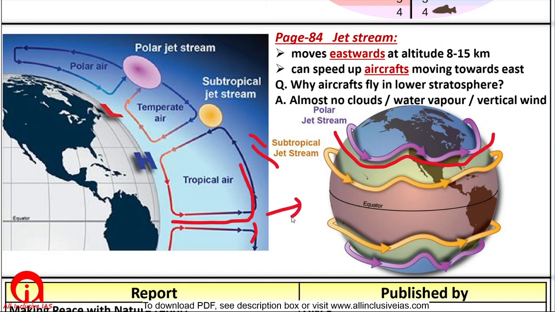It will not rise further, so that this circular current is formed. So therefore there is no vertical movement of wind in the lower portions of stratosphere. So this is the reason why most of the aircrafts fly in the lower stratosphere.